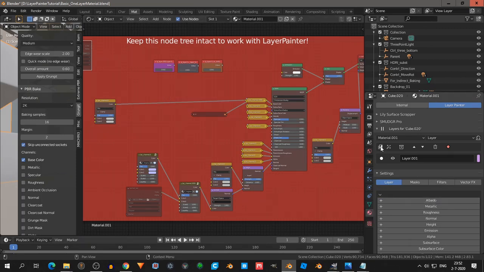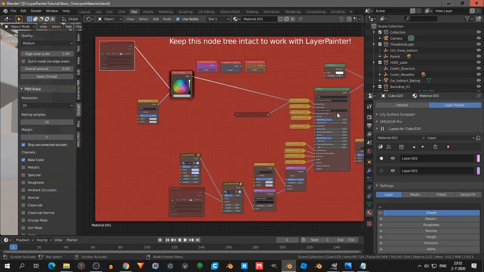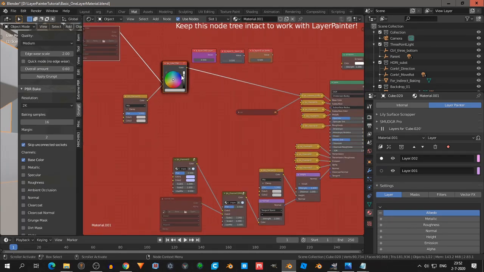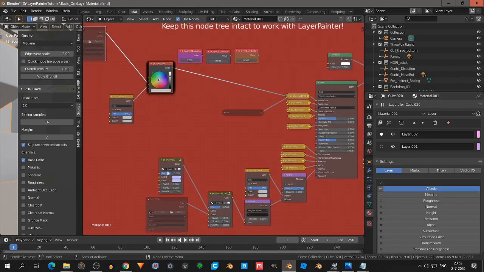And if we add another layer, you see what happens. Everything is the same, but it's now going to mix the albedo channel, because we have here only the albedo channels activated. That means in the whole basic node setup, we are now only mixing the albedo channels.